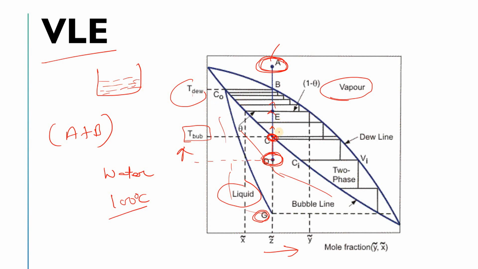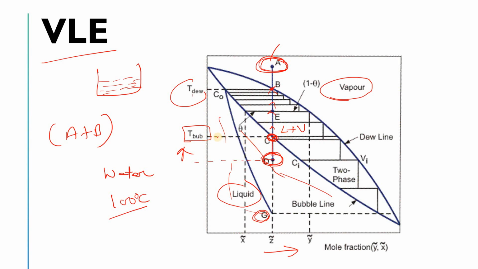So what will happen is that in this region there will be liquid plus vapor, which means boiling has started, but vaporization is not completed. So in this region, from C to B, there will be liquid plus vapor, but the boiling has started, till B. Are you getting my point? So this is your boiling.